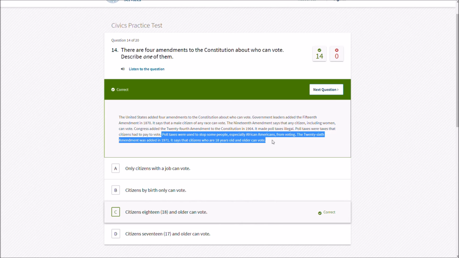Oh, what was it before then? Wait, let me check. Oh, I didn't know that. So before 1971, the voting age was 21. Wow, that's surprising. But that was changed on March 23rd, 1971. I didn't realize it was so recent. I thought you could always vote when you were 18, but I guess that's something that you learned from this test.